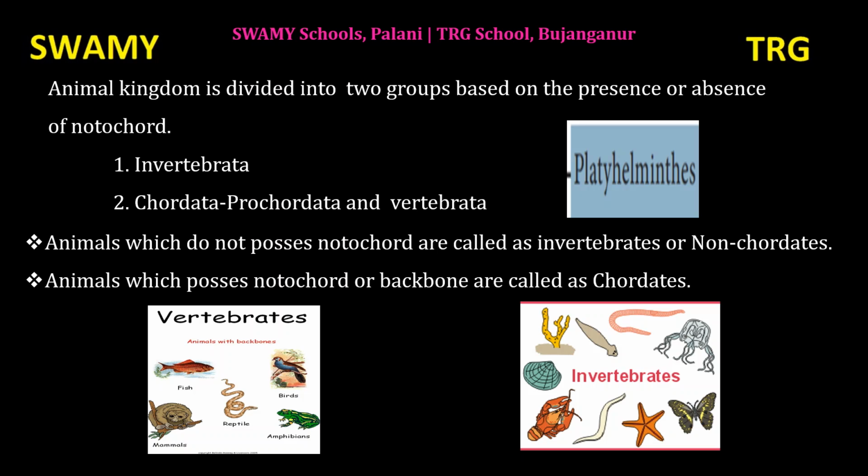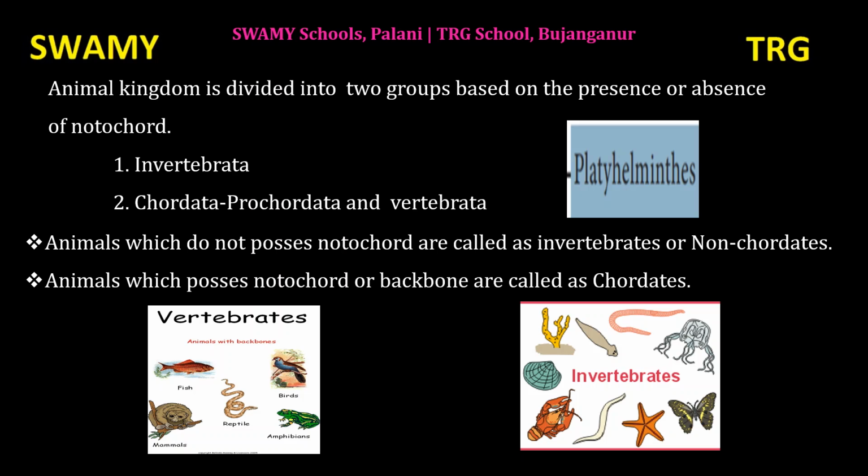In vertebrata, the backbone is at a highly developed stage. The notochord later on develops into the vertebral column. In the earlier stage, an organism has notochord. It develops into the vertebral column at the mature stage.